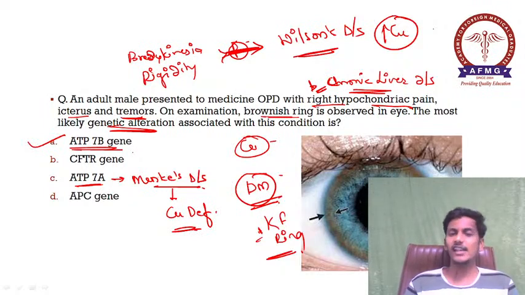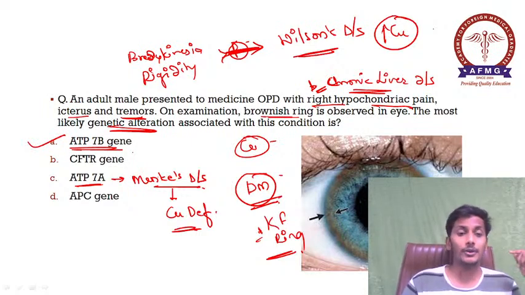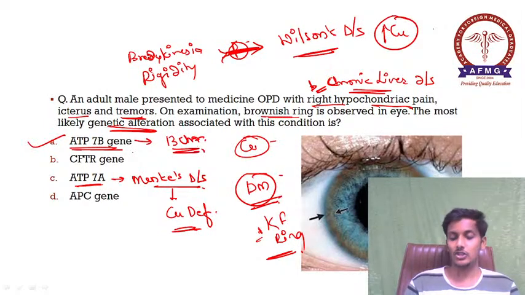Okay, the CFTR gene is associated with cystic fibrosis, and the APC gene is associated with familial adenomatous polyposis. So ATP7B gene mutation, ATP7B is located on chromosome 13. This can also be a potential question.